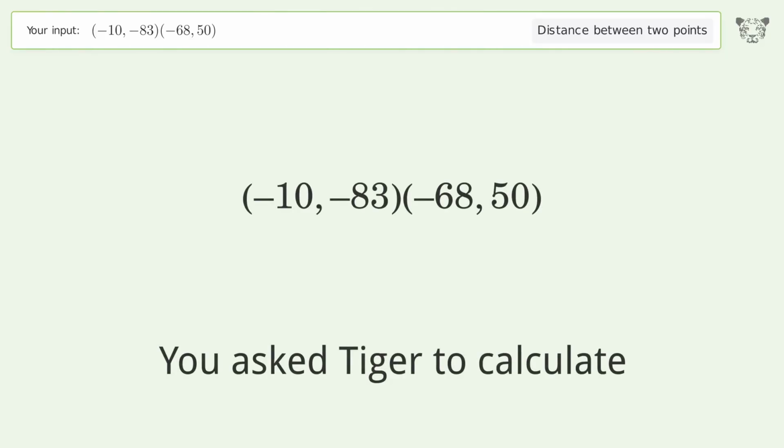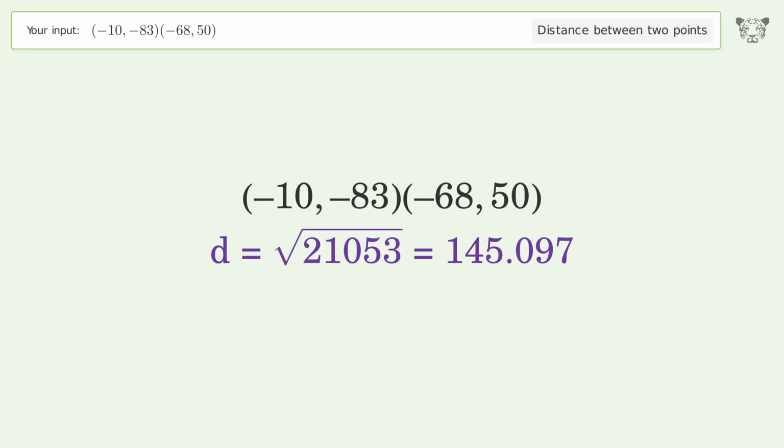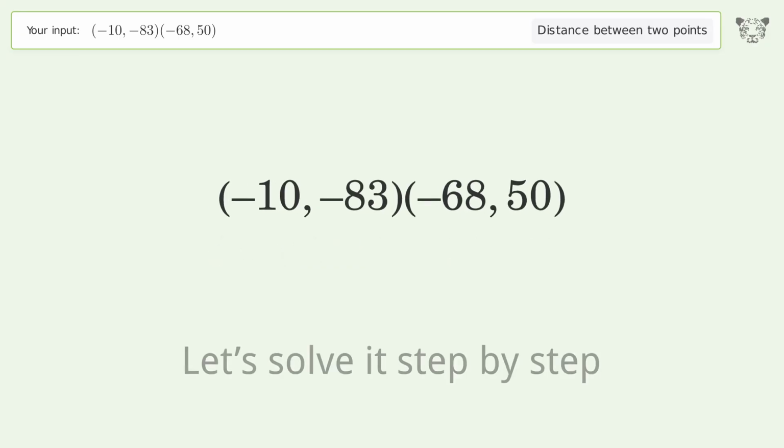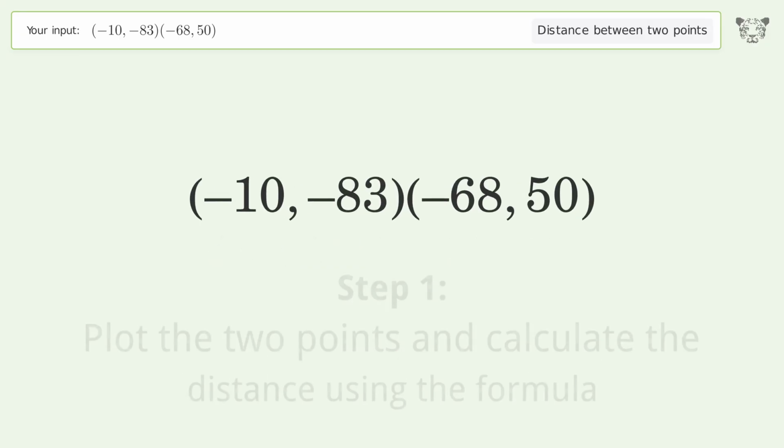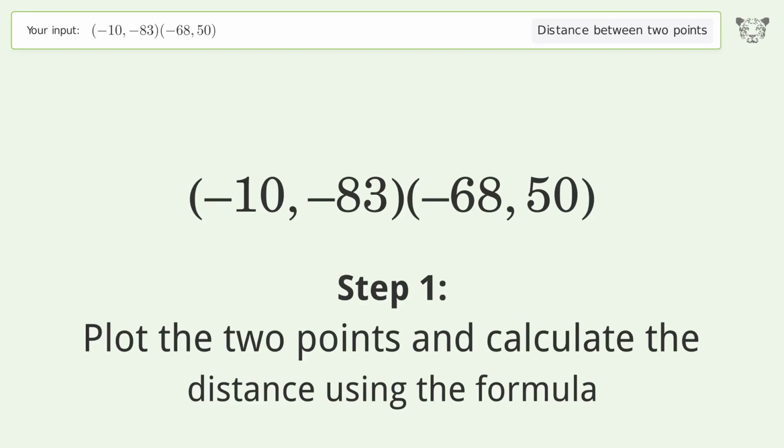You ask Tiger to calculate. This deals with the distance between 2 points. The distance between the 2 points is the square root of 21,053 or 145.097. Let's solve it step by step. Plot the 2 points and calculate the distance using the formula.